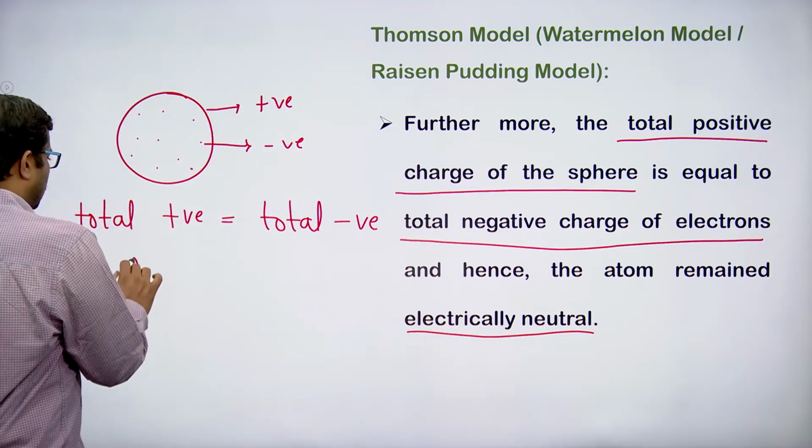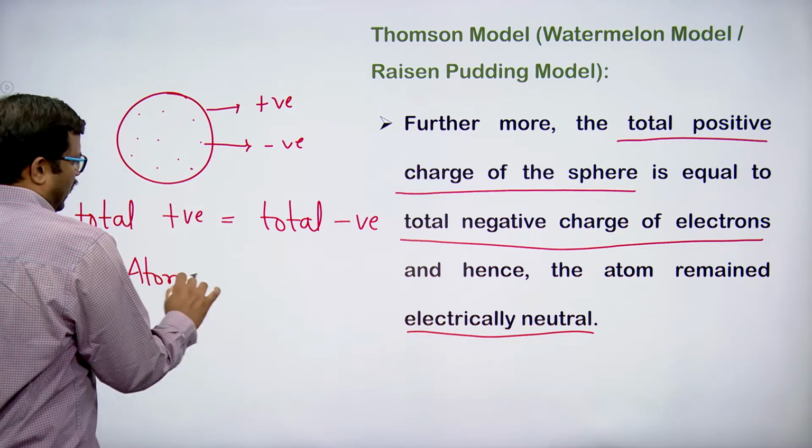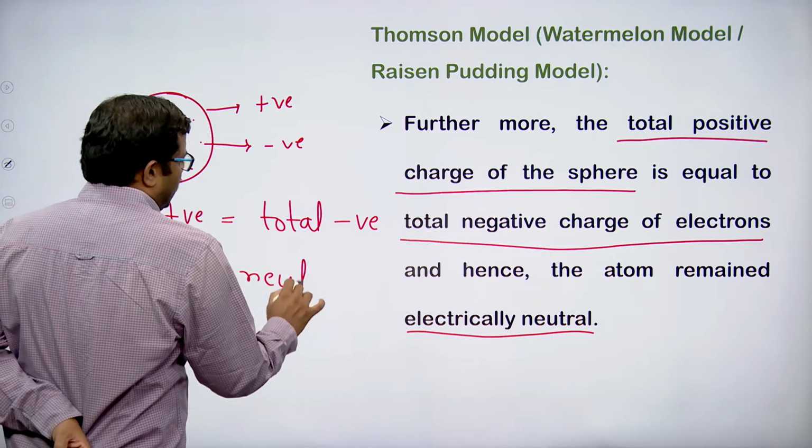We know the atom is electrically neutral. Atom is neutral in nature.